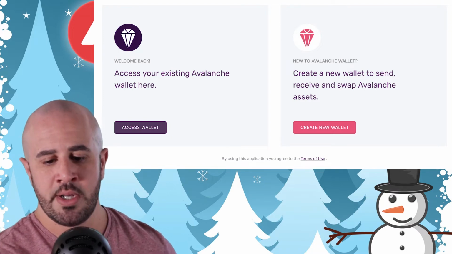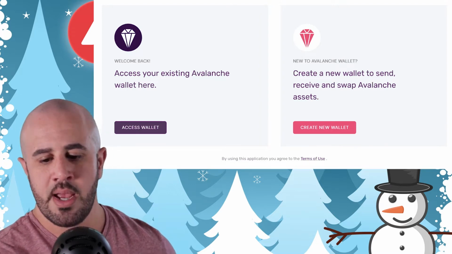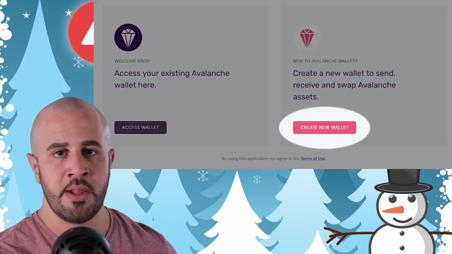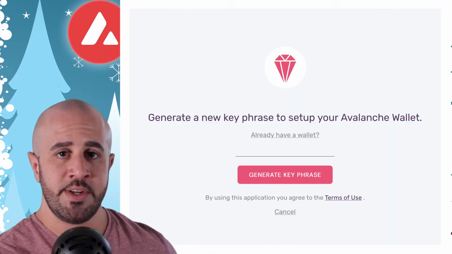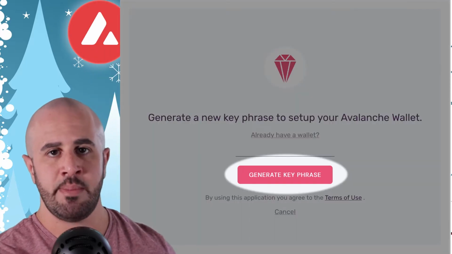Without a hardware wallet, you would head on over to wallet.avax.network, and you will see this screen right here. You are going to click on the Create New Wallet button, which should bring you to the following page. Next, you're going to click on Generate Key Phrase, which would bring you to the following page.